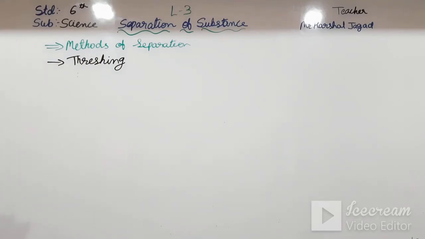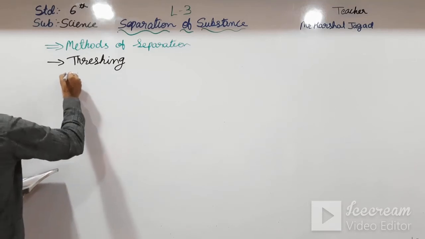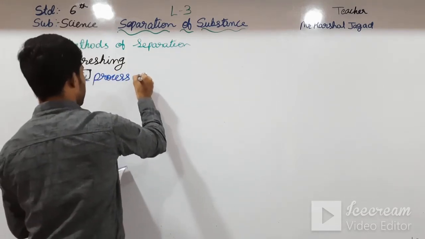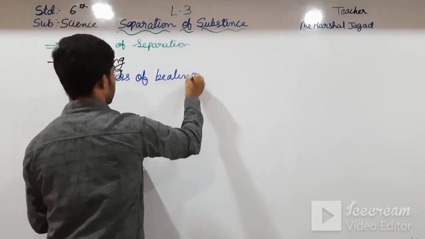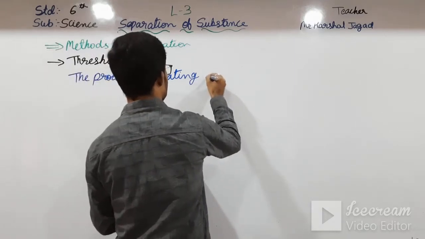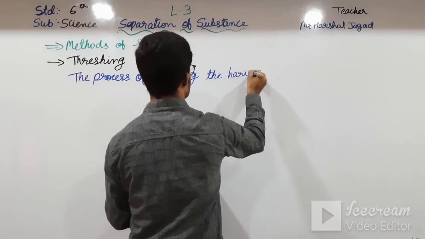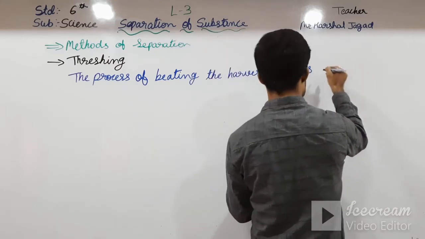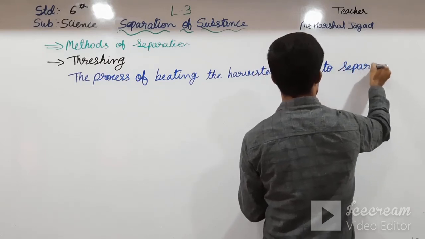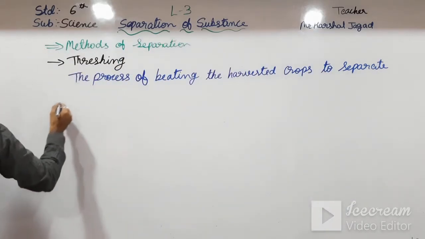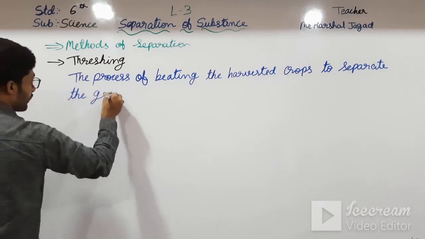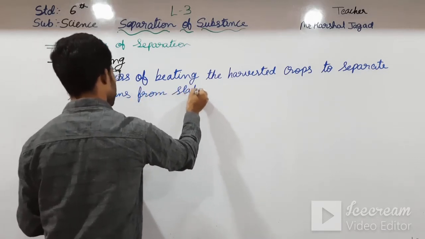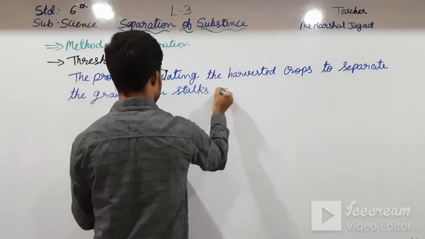See here, it is written: the process of beating the harvested crops to separate the grains from the stalk is threshing.